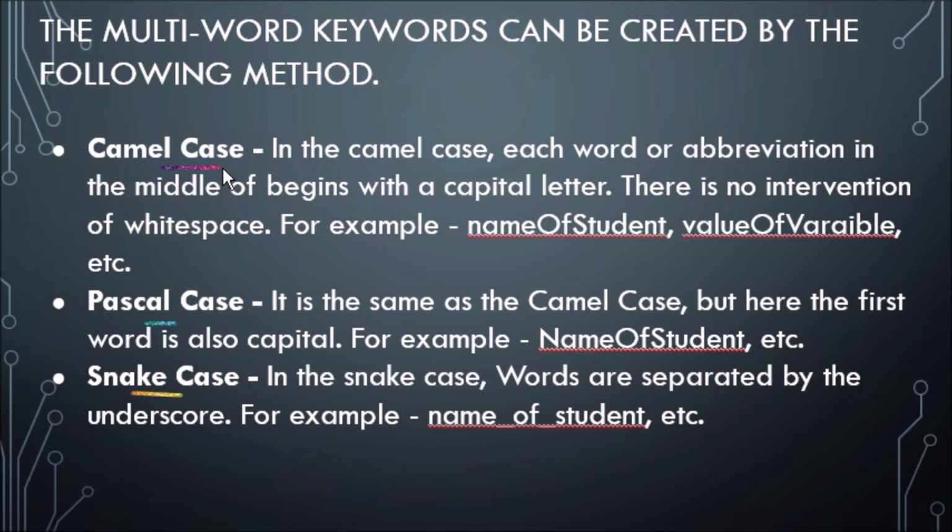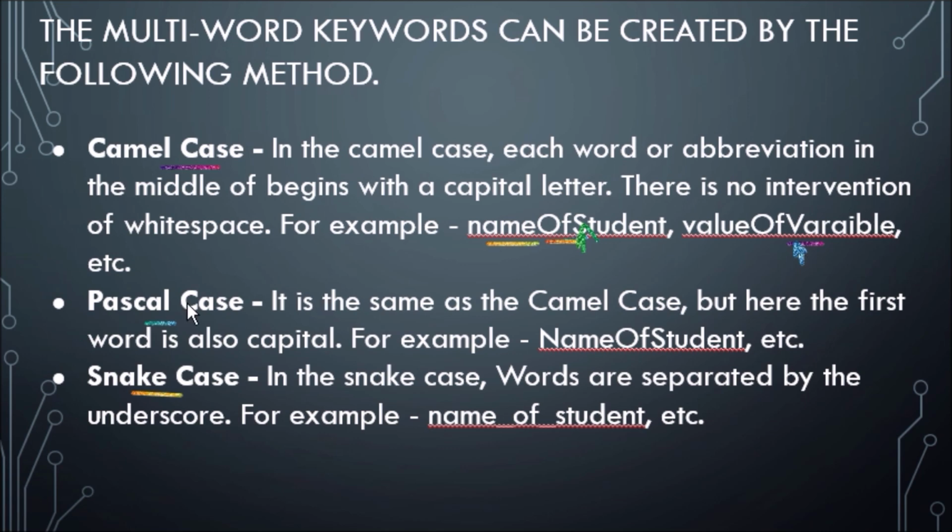In camel case, each word or abbreviation in the middle begins with a capital letter. There is no intervention of white space. For example, nameOfStudent, valueOfVariable. In this, the middle words begin like this. Here, this S is in uppercase. Here, this B is in uppercase. Okay, these are the examples of camel case.